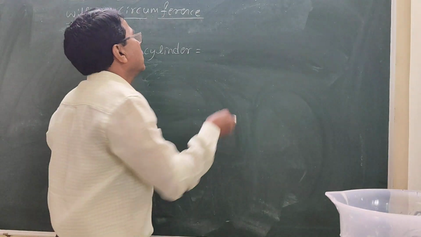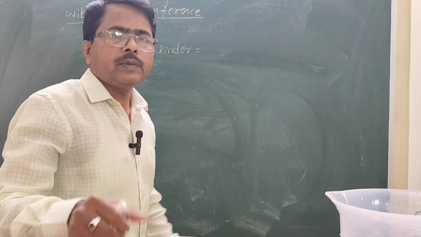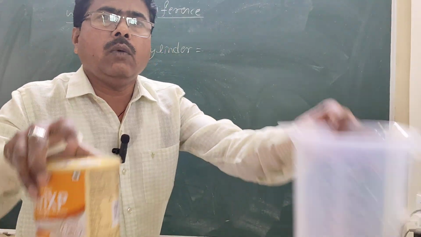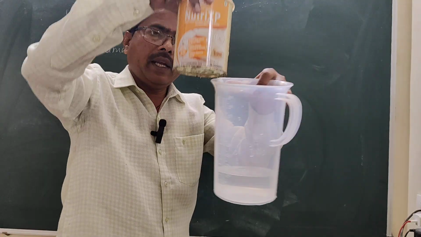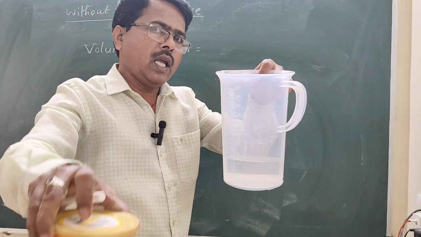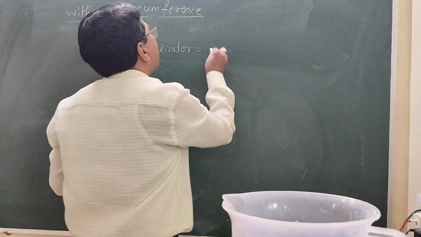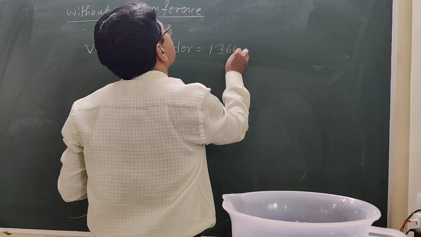Now, the volume of the water in the jar, when I dipped this cylinder, raised to which level? 1360 ml.